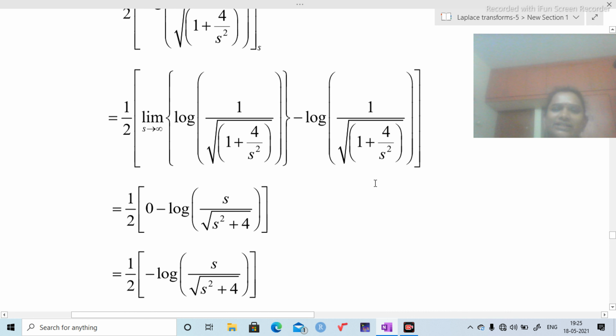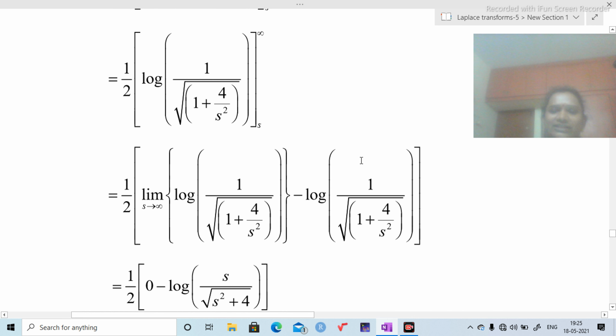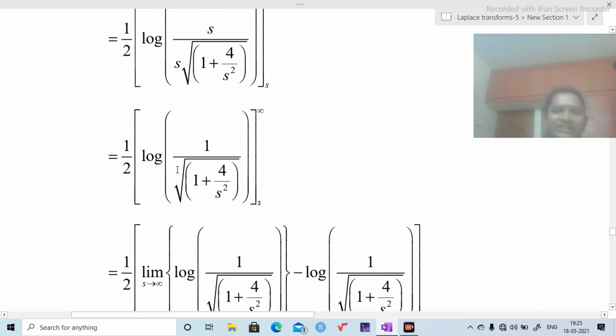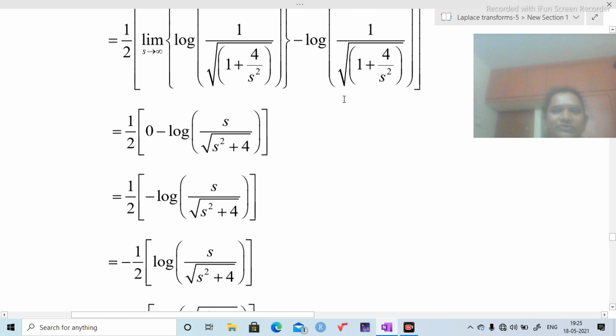Why? Observe, this term means this term only. That's why the value of this log is this one only. If you want, you can check by yourself. So minus log of s by root of s square plus 4.